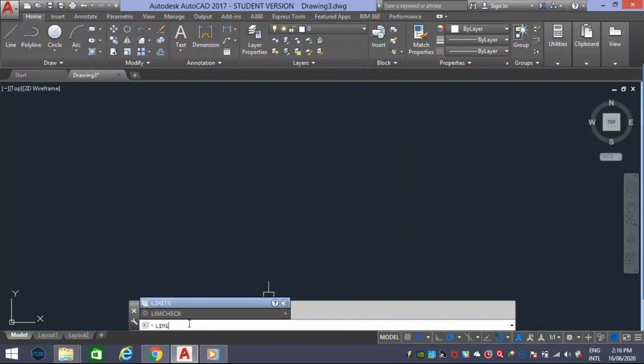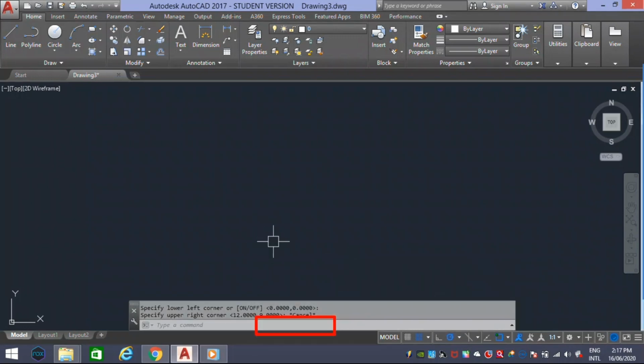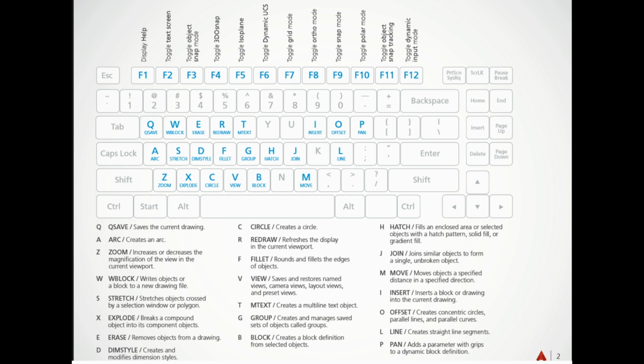After this, we have to limit our sheet. Based on your drawing length, we need to limit our sheet. For that, we have 2 corners: one is the lower left corner and the other the upper right corner. The lower left will be 0, that is the origin, 0,0. For the upper corner, based on your design values, you can give X how much you want, Y how much you want. And finally, the final topic for today's class is shortcuts. An easy way to remember shortcuts is that most of them are operated with starting single or double letters. Here I have a PDF. You can check the link in the description box.